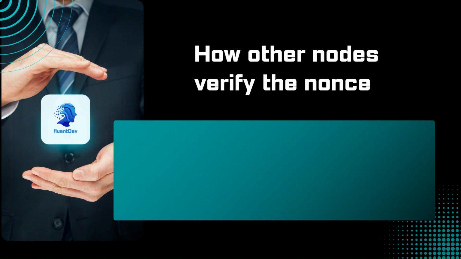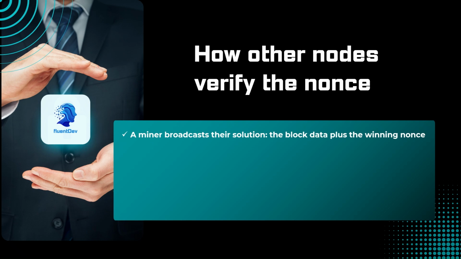All right, but yeah, we get that, right? But how do these nodes actually verify that the winning miner, the miner who solves the puzzle first, has the correct nonce? Let's take a look at that here. First, a miner broadcasts their solution to the network. This includes the block data and the winning nonce that they have discovered.